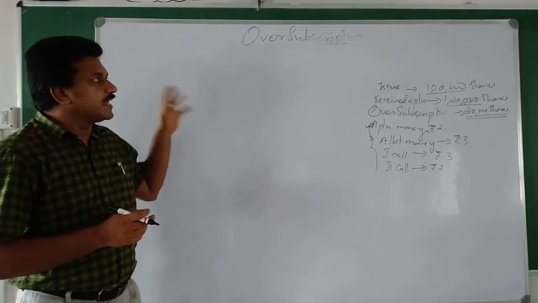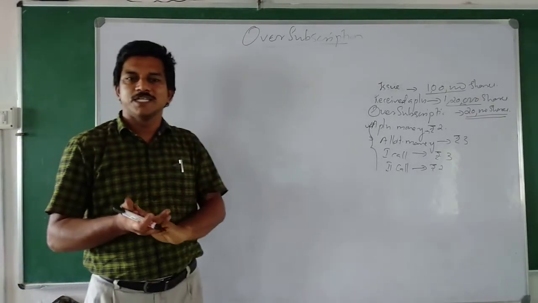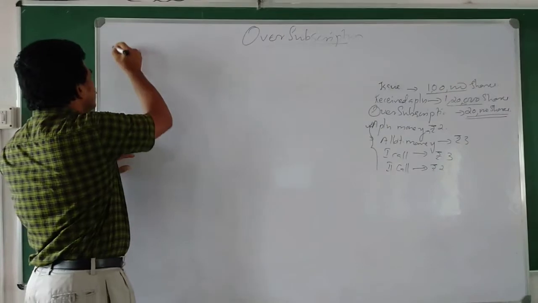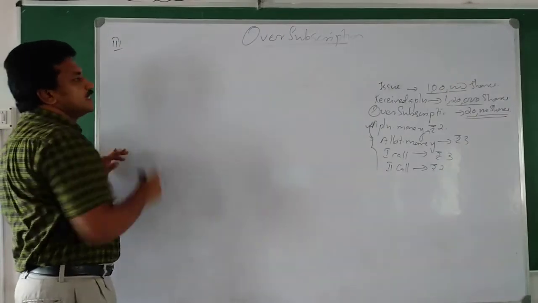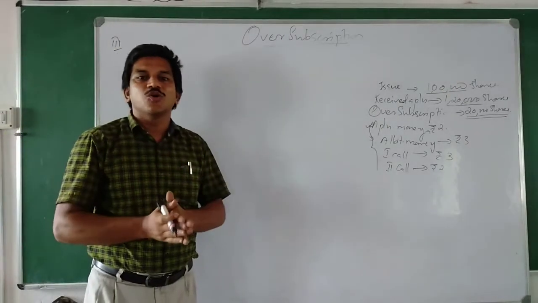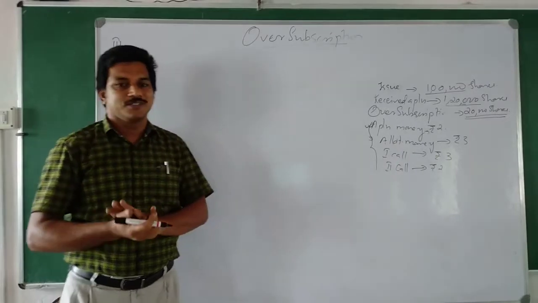Here the speciality of the third alternative is that this is the combination of the first and second alternative.